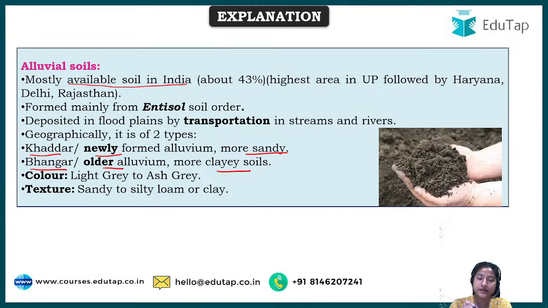There are different structures and textures. I'll explain: one is sandy, one is silt, and one is clay. Clay particles are very fine, as you must have seen. Sandy particles are quite bigger in size.